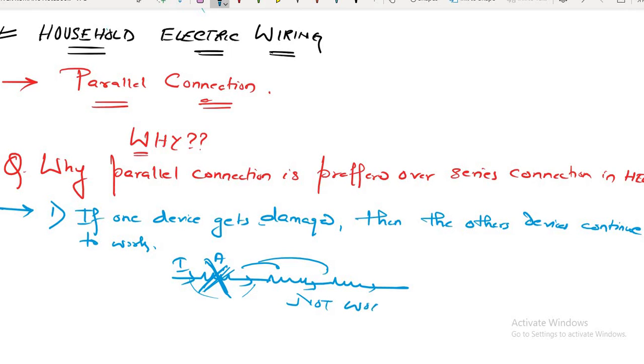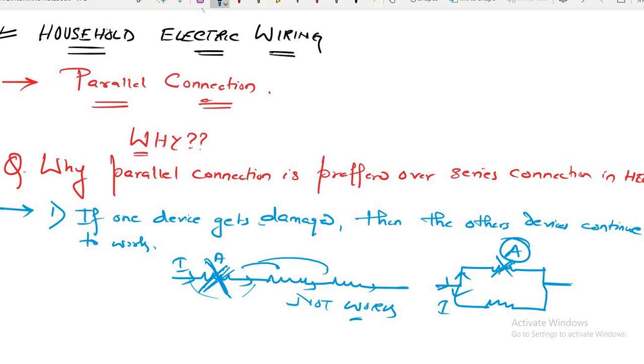Understood? Now in parallel connection, suppose this is one device and this is another device, connected in parallel. If the upper device A gets damaged, there is no problem.